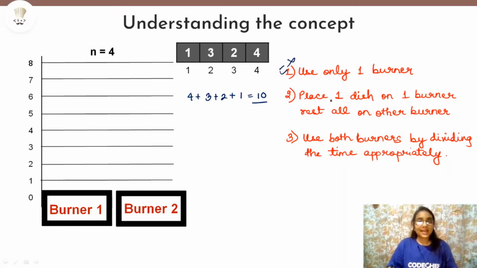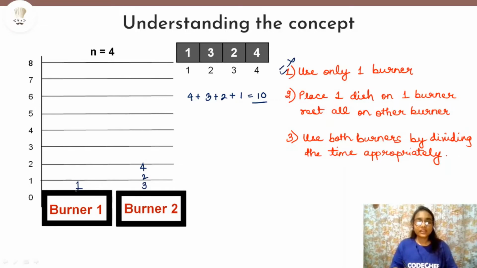So yes, this can be a possibility, but not always, right? From all of these dishes, suppose we place dish 1 on burner 1 and we place all other dishes on burner 2. That means 3, 2 and 4 minutes. These minutes will be counted on burner 2, and on burner 1 only one dish is put, which takes 1 minute to cook. So finally, how much time will be required to cook all the dishes?